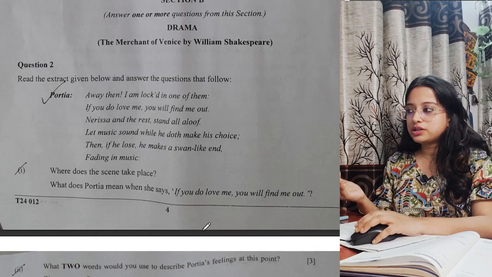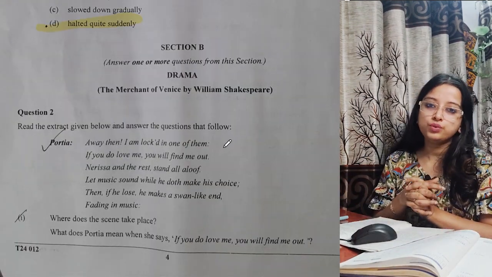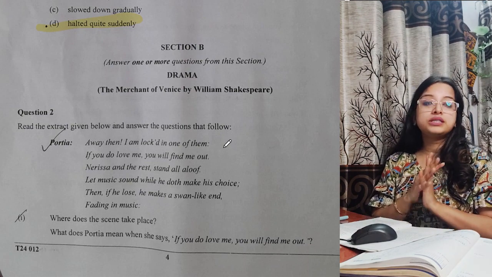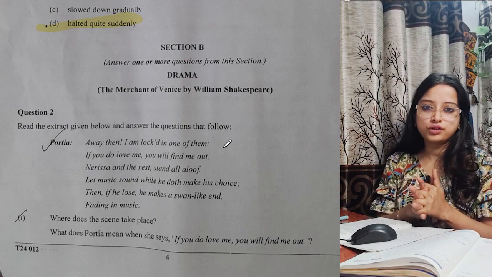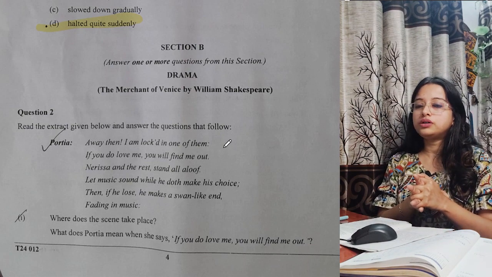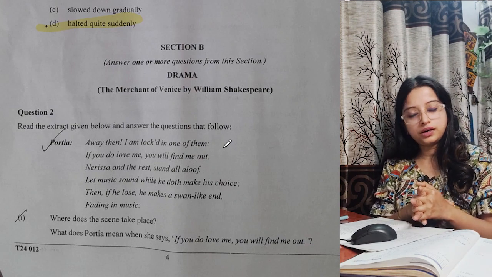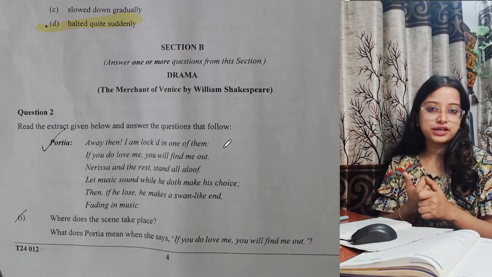The drama part, section B, Merchant of Venice. So Merchant of Venice and the poem part will remain. We will do this in the next class. I will bring it as soon as possible. Most probably I will bring it tomorrow or the day after. So today this will be uploaded, and tomorrow we are going to do the other 2 sections.